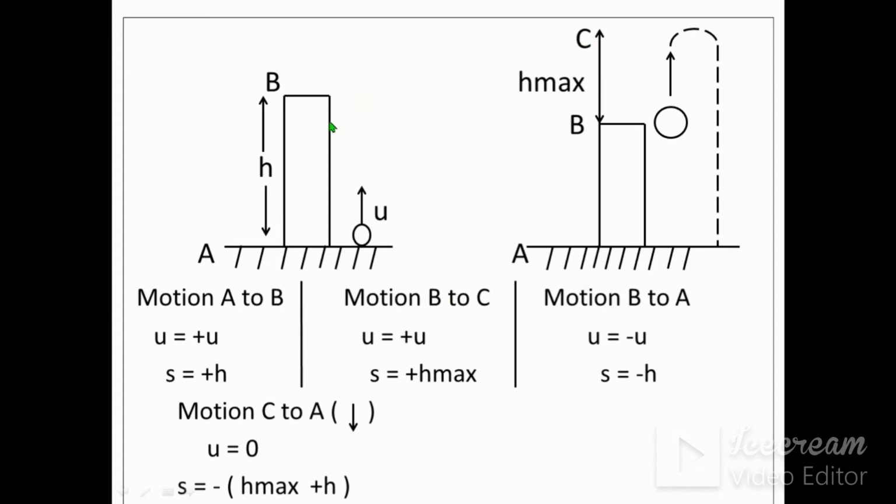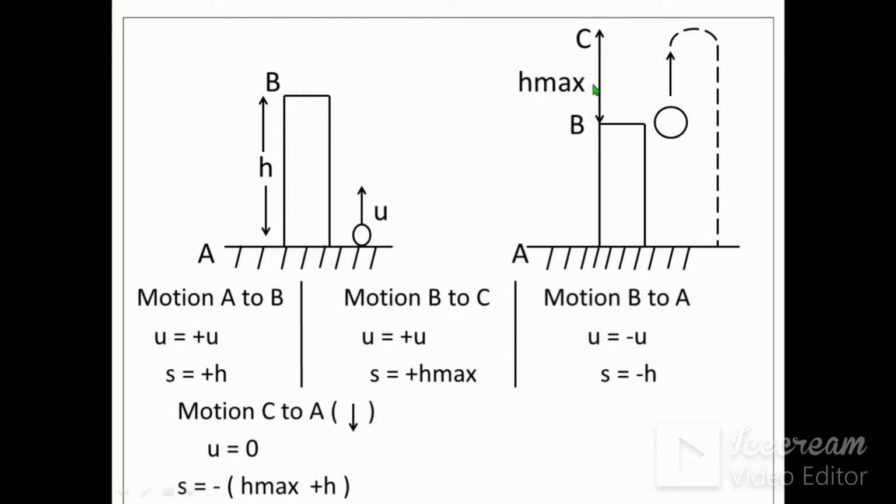For a to b, in this diagram u is equal to plus u and s is equal to plus s. As the ball, the particle, is moving upwards, therefore u is equal to plus u. Initial velocity will be positive and displacement will also be positive. For b to a, if the particle moves from b to a, the ball will come in the downward direction. Therefore u is equal to minus u and s is equal to minus s.